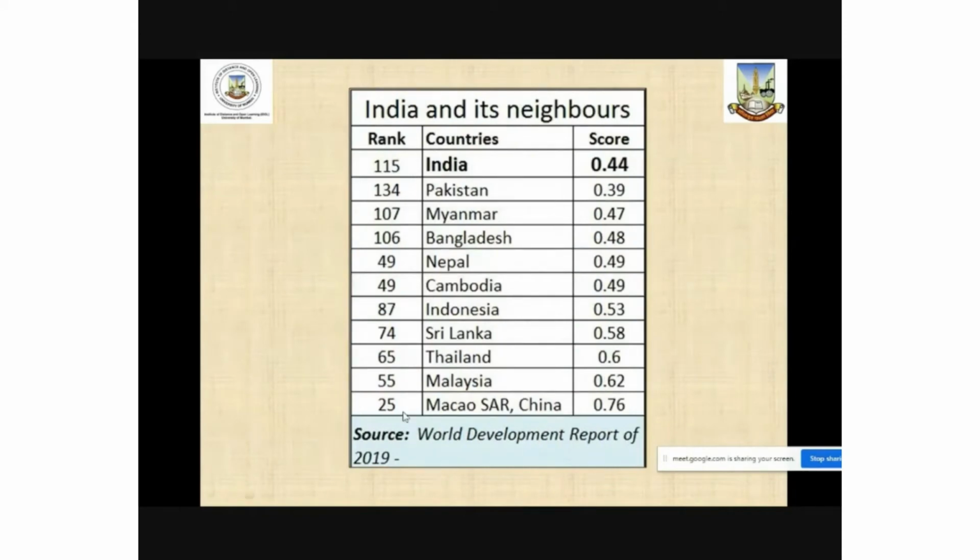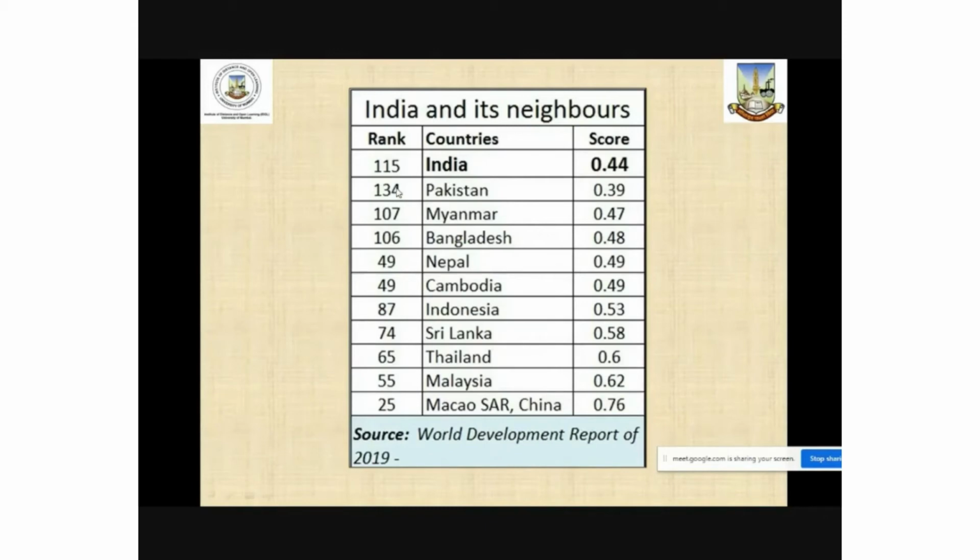If you look at the 2019 report, India has improved its situation from 129 to 115th ranking, which is a better thing. But neighboring countries to India are also performing well, including Nepal, Cambodia, Indonesia, Sri Lanka, Thailand, Malaysia, and China, Macau SAR, China, which have a much higher ranking in the global HDI pattern.